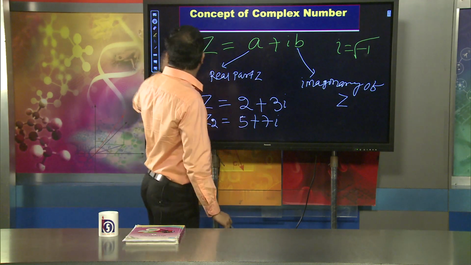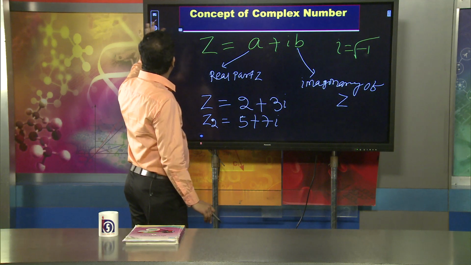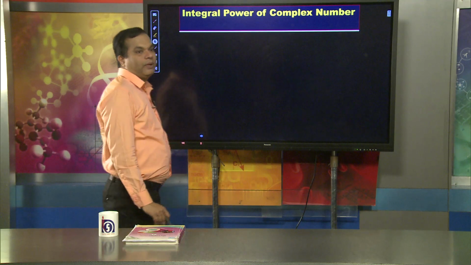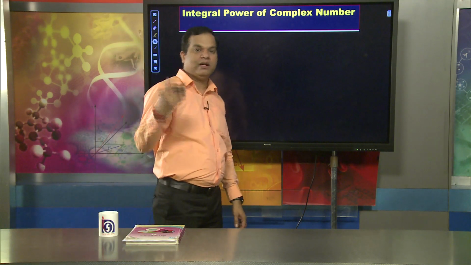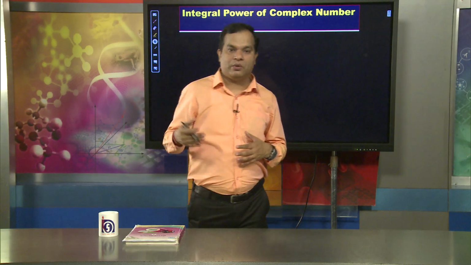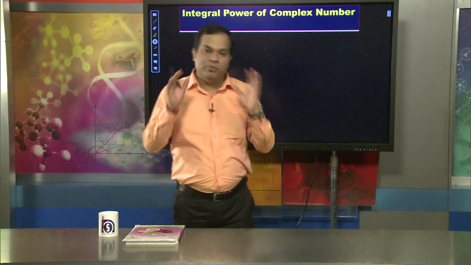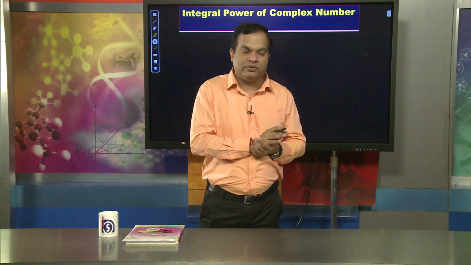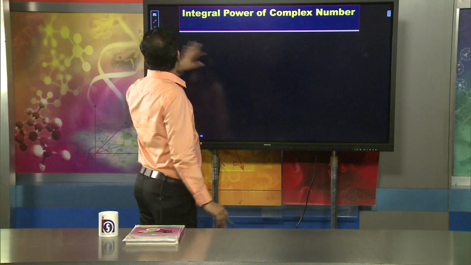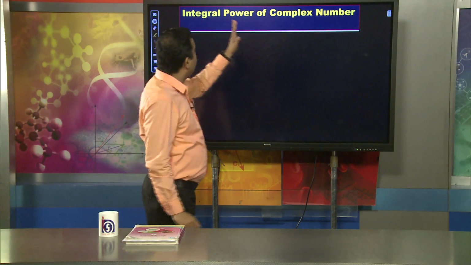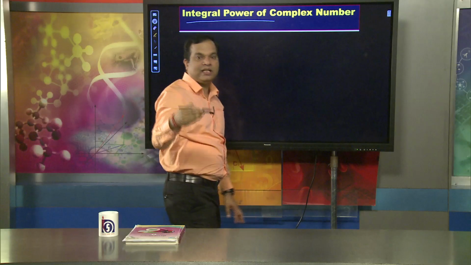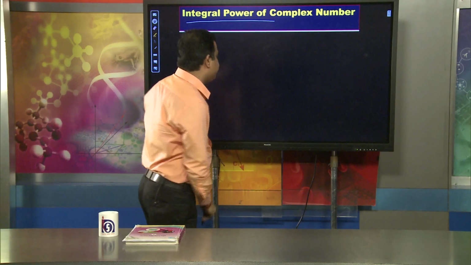Now we will discuss a very important thing, that is the integral power of a complex number. When talking about integral power, we have already known that for a real number, 2 raised to the power 2 equals 4, we have already learnt about that. Now we will discuss the integral power of a complex number. Remember, we are finding the positive integral power of a complex number.